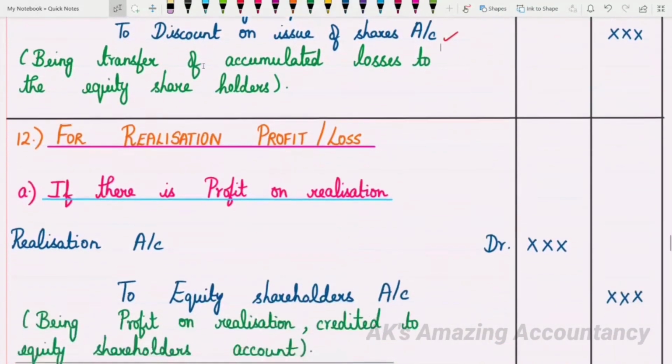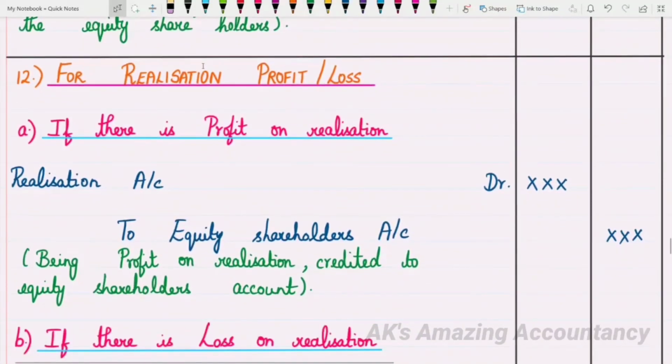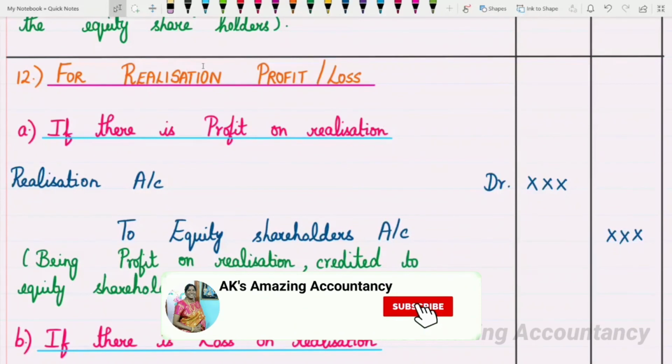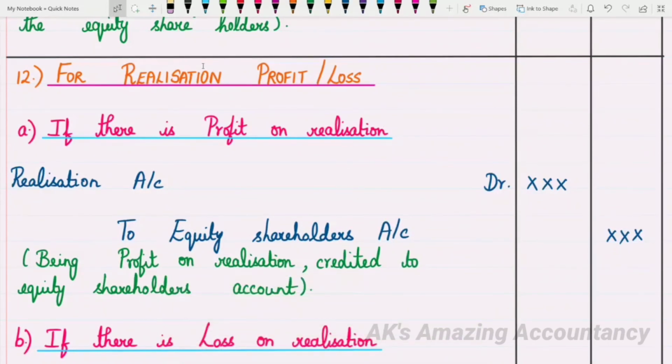Now we have come to the stage of finding out whether there is realization profit or loss. Generally we prepare the realization account as a ledger account, and if you get a balance on the debit side of the realization account, that will be profit, and if you get a balance on the credit side, that will be loss. So both profit as well as loss will be transferred only to the shareholders.